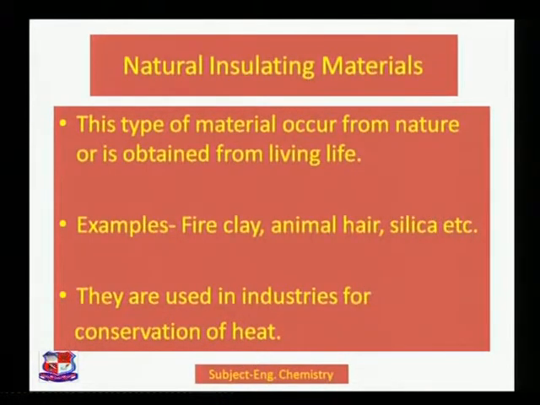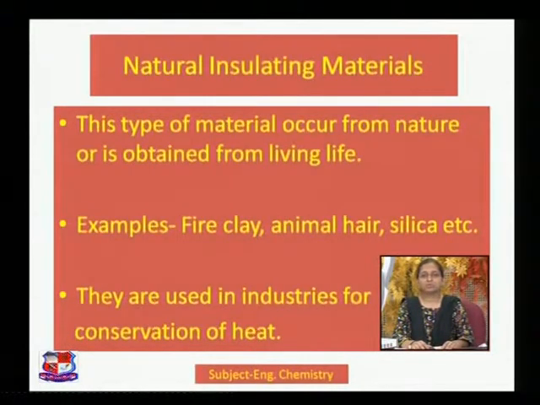Look here, the first type, that is natural insulating material. This type of material occurs in nature or is obtained from living life. So this one has to be kept in mind. Examples: fire clay, animal hair, silica, etc. They are used in industries for conservation of heat. So these are the uses and examples of natural insulating material.